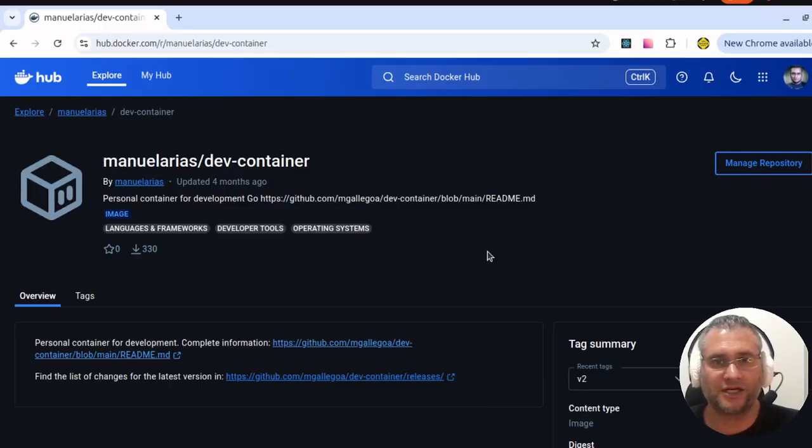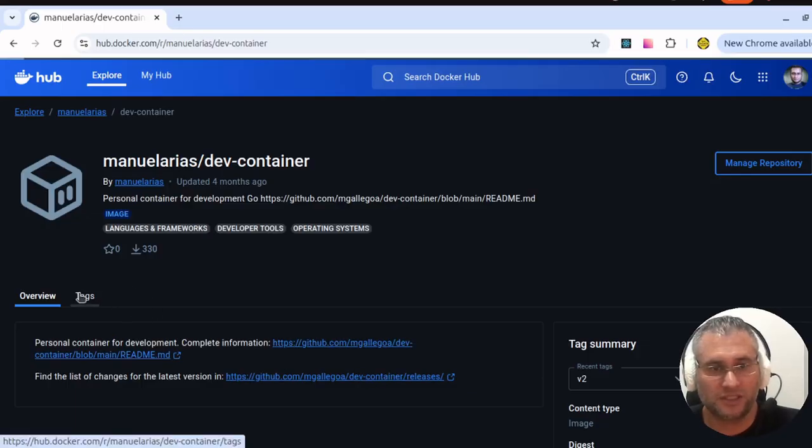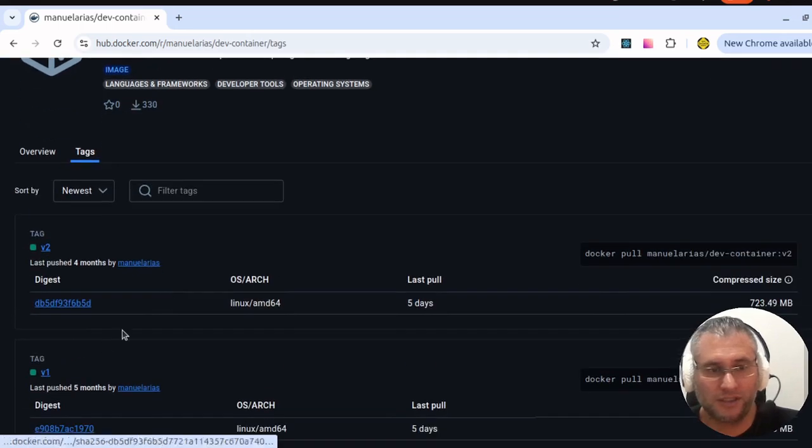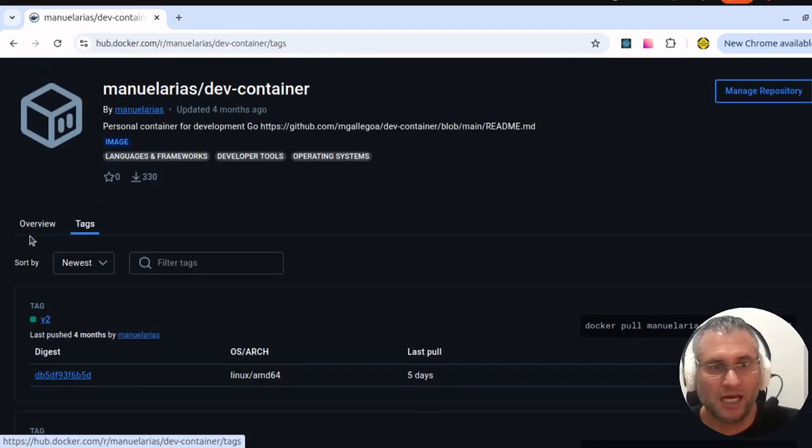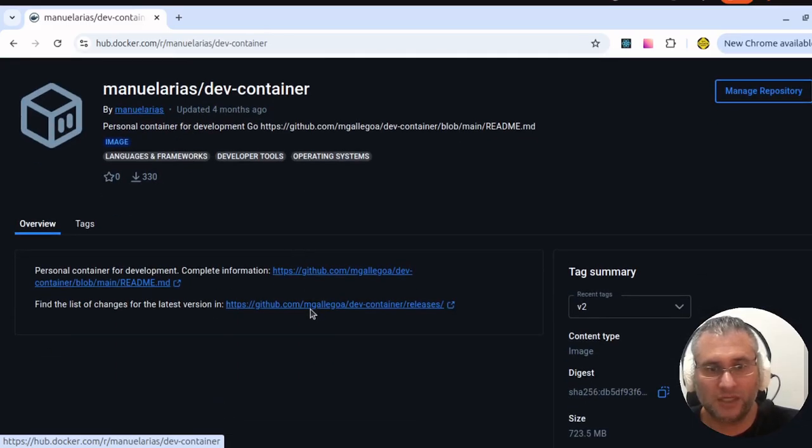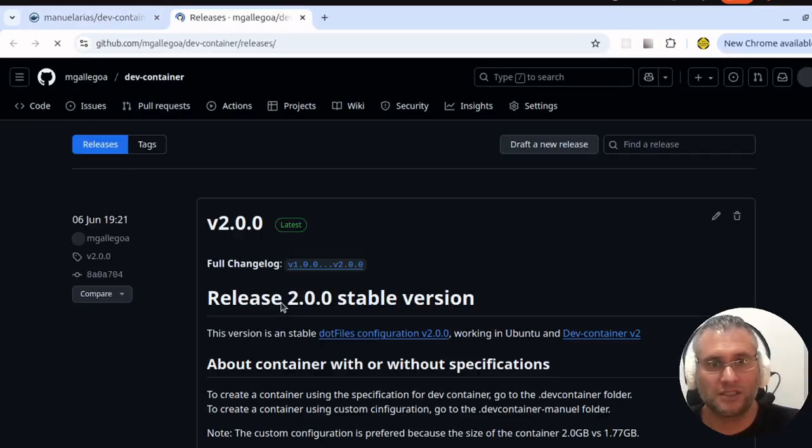Let's start. To create the Terraform code, I'm going to use my personal dev container. You can find my personal dev container in the Docker Hub registry, under my user and the project dev container. In this project you can find the documentation regarding the different releases. For example, currently I have the releases v1 and v2, and the documentation regarding what the different releases have you can find here in the releases page of the repository.